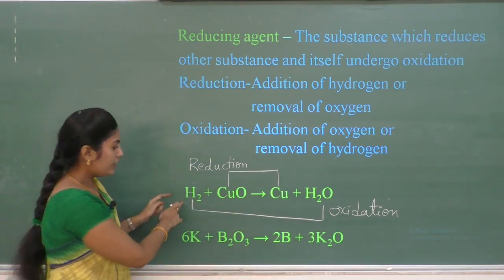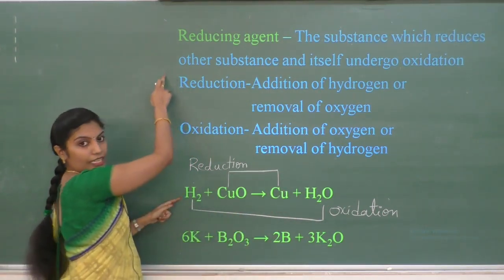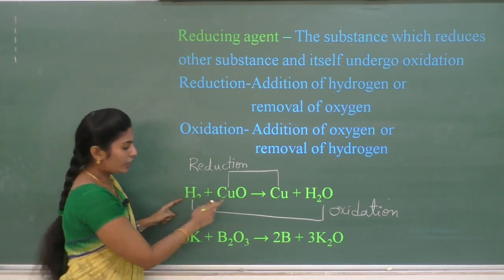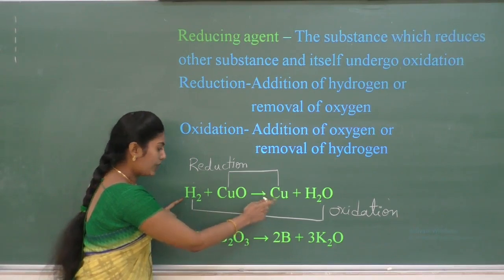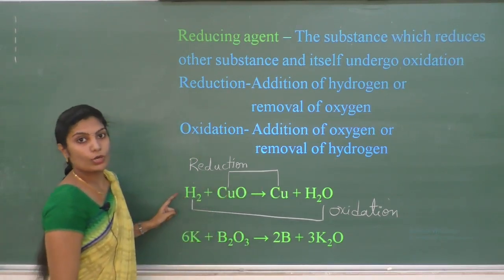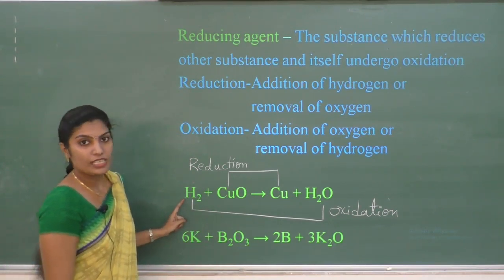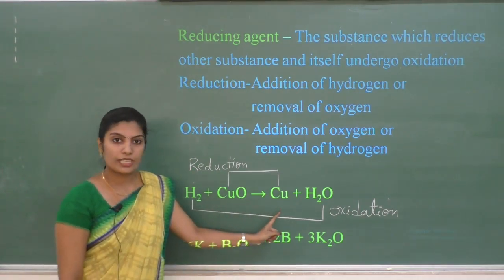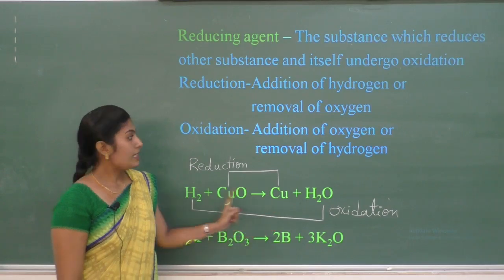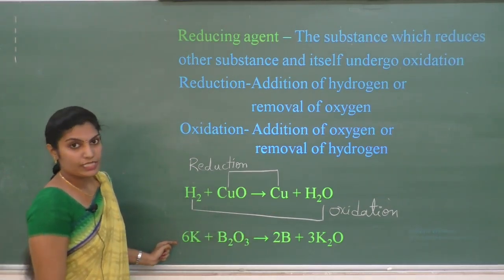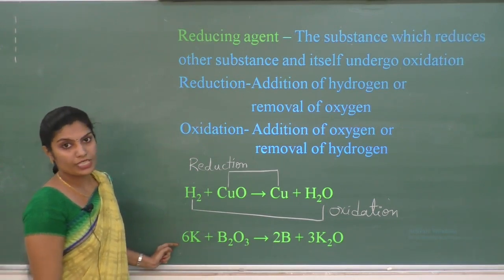That means this hydrogen will act as a reducing agent because it is reducing copper oxide to copper and itself undergoing oxidation. Therefore, we can say hydrogen is a good reducing agent. It helps in reducing metal oxide to their respective metals. Same like that, alkali metal is also a good reducing agent.